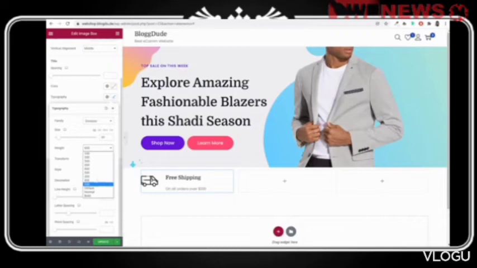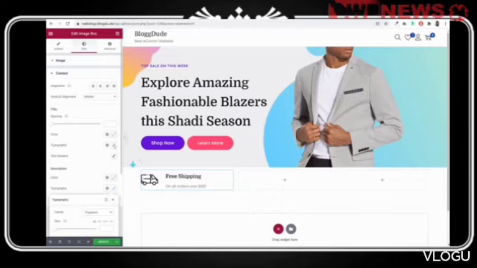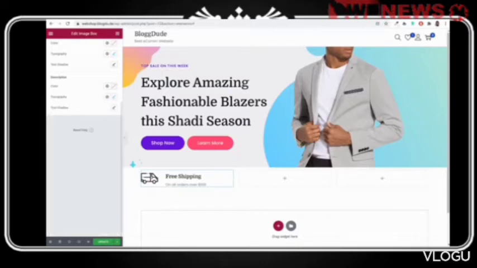Make it a little bit bolder, 700. And you can also change the line height. So under line height, we'll type in 1 EM, not PX, EM. Now select the description. Description will be Poppins, which obviously it is already Poppins because we just set this thing. And rest everything is good. Just change the line height to 1. Rest everything is good, like size and weight, everything is looking good.